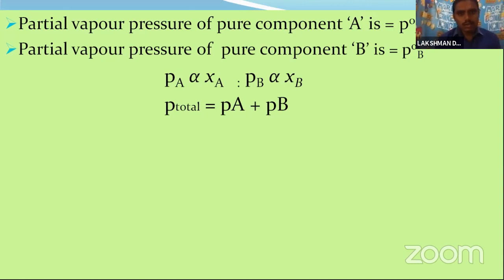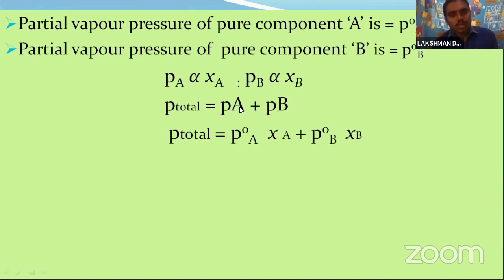According to Dalton's law, the total pressure is equal to the sum of the partial pressures. So for the A and B components, the total pressure is PA plus PB.